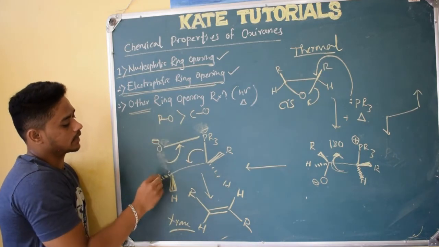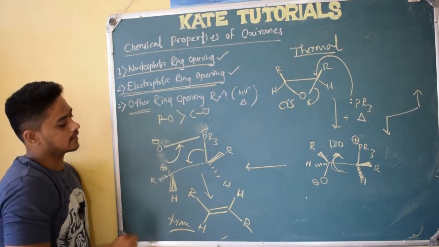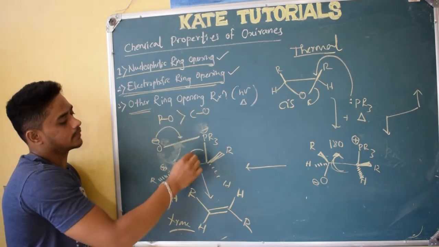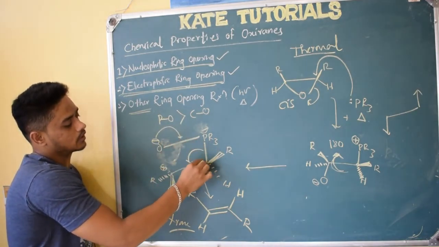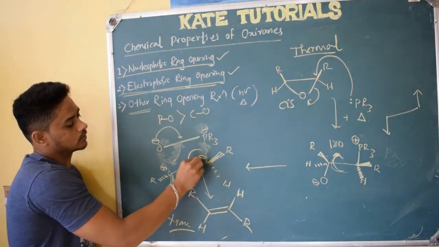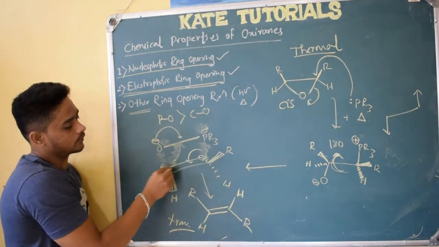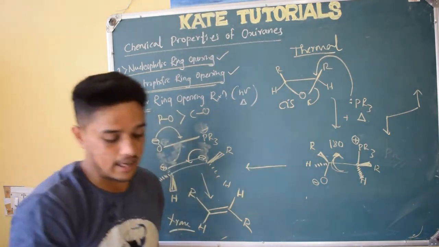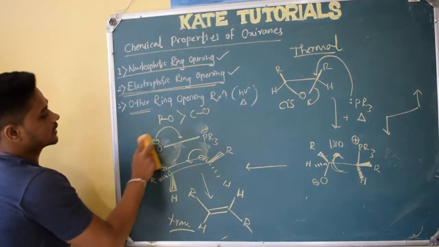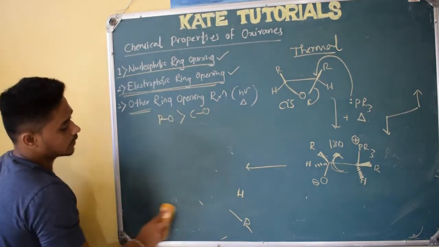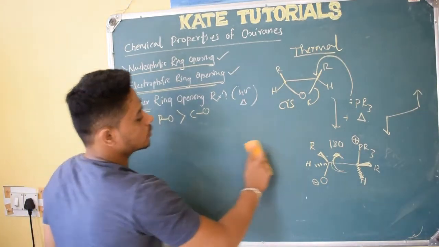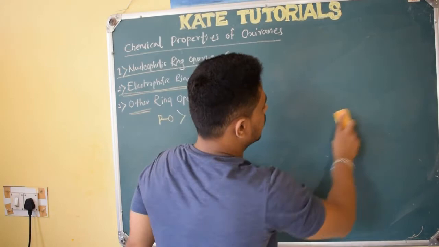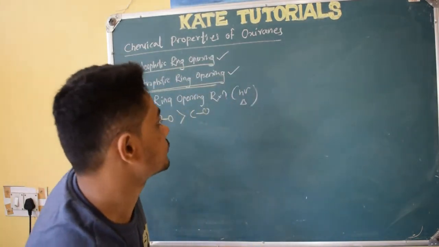Initially this gets a negative charge and this gets a positive charge, right? So what will happen? It will give its electron density here, so a double bond forms here. This electron density comes on carbon, so here there is a negative charge. Negative and positive will form a bond, and we can form this double bond. Like that also you can understand. But we directly show the arrow marks. For understanding, it's true, however, while writing you need to write the arrow mark only. I hope you got it, how I rotated that.